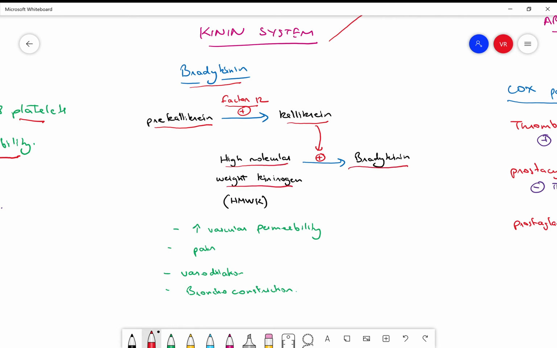So what does bradykinin do? Again, it helps to increase the vascular permeability and vasodilation, bronchoconstriction, and also pain. So it helps in doing all of these, and it helps in transmission of pain as well. So that's very important, so you need to know.